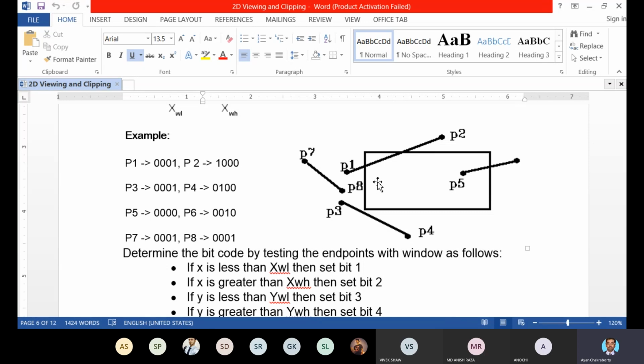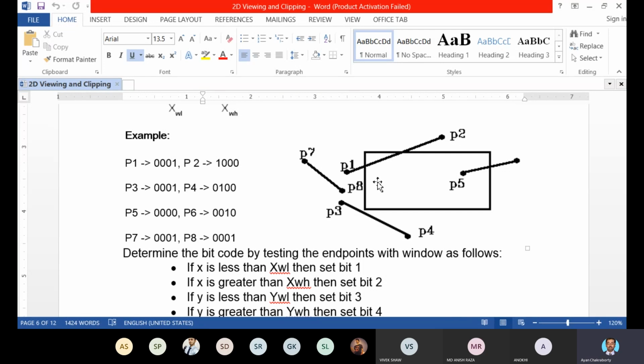And for partial visibility, both the endpoints are not all zero region code, but their AND operation will give you the output of all zero. Like P1, P2: the endpoints P1 and P2 have the region code 0001 and 1000, which are not all zero.